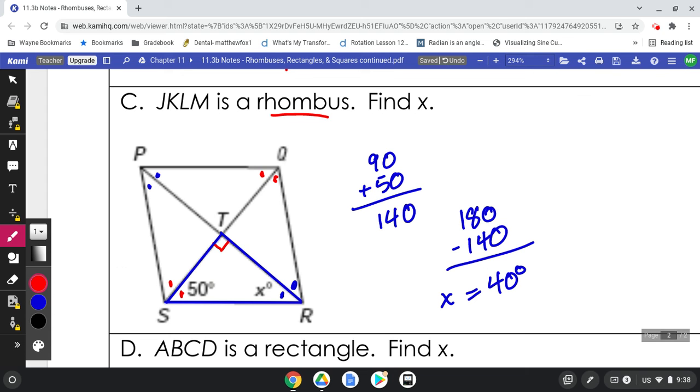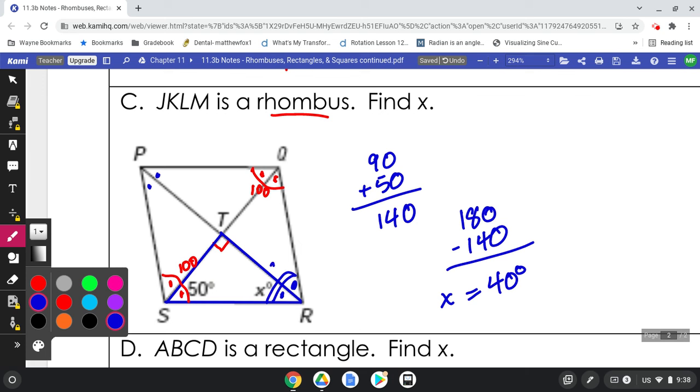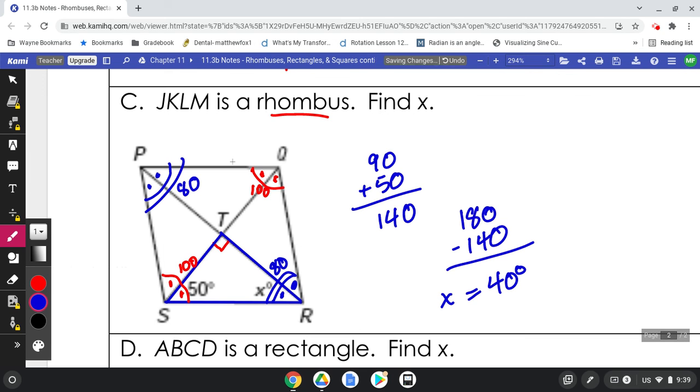Now if you don't quite believe that this is true, think about it. That means this whole angle is 100. This angle is 100. Meanwhile, we said that these were each 40, so this angle is 80, and this angle is 80. Hopefully that makes sense then, because opposite angles are congruent, consecutive angles are supplementary, and we are good.